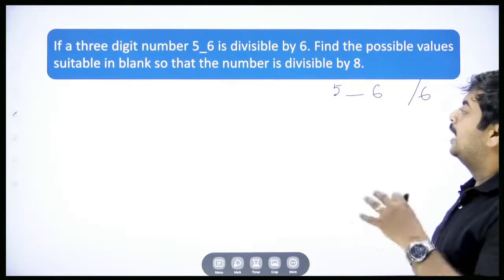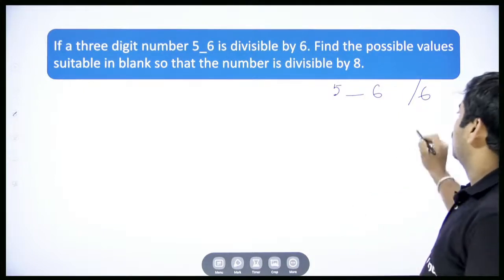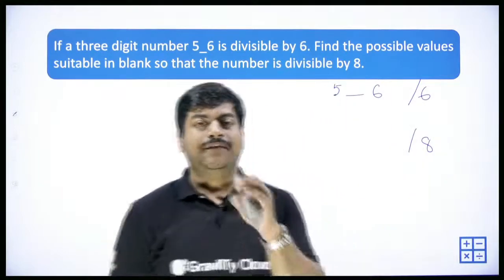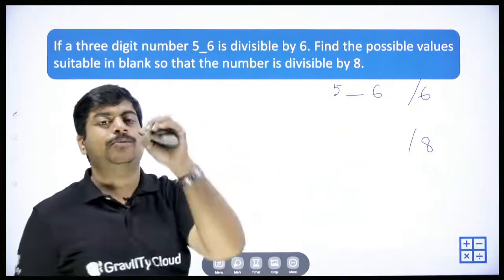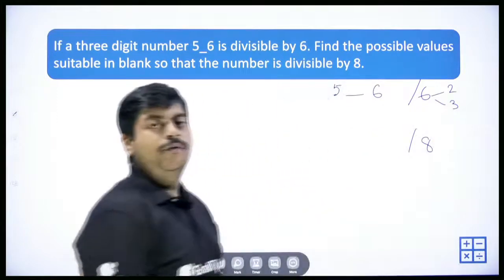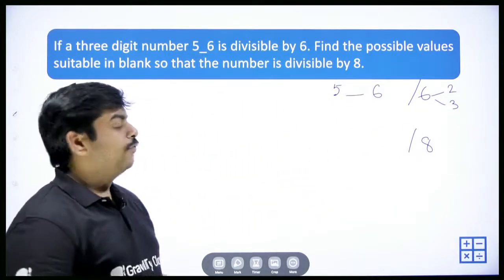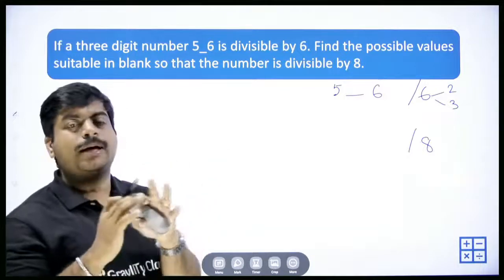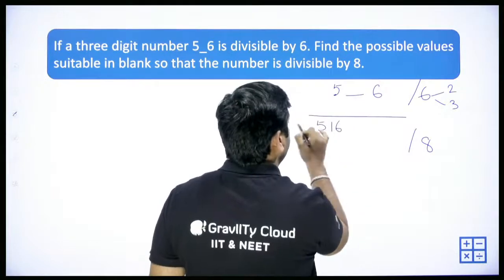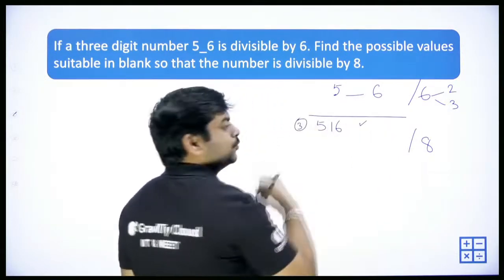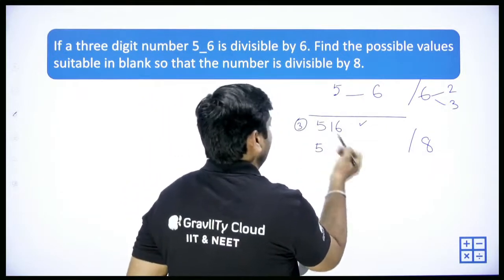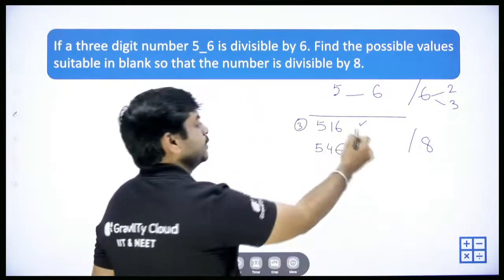find the possible values suitable in the blank so that the number is divisible by 8. So it is divisible by 6 as well, and we need to find whether it is divisible by 8 or not. Divisibility by 6, again as I'm saying, should be divisibility by 2 and 3. For 3, the sum of the digits should be a multiple of 3, correct? So we have options like 516. It is divisible by 3 because 5 plus 1 is 6, 6 plus 6 is 12. Next 526, no, 536, no, 546. It is divisible by 3.